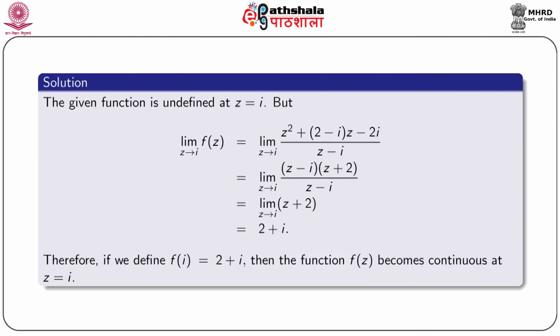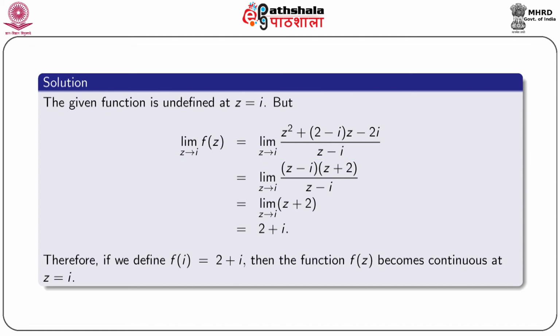So, here obviously the given function is undefined at z equal to i, but limit z tending to i of f of z equals limit z tending to i of (z square plus (2 minus i) into z minus 2i) by (z minus i).